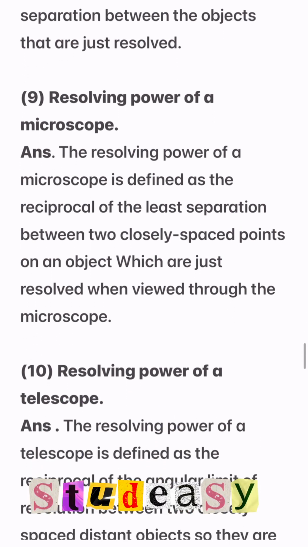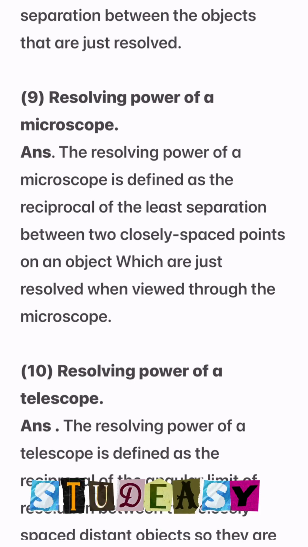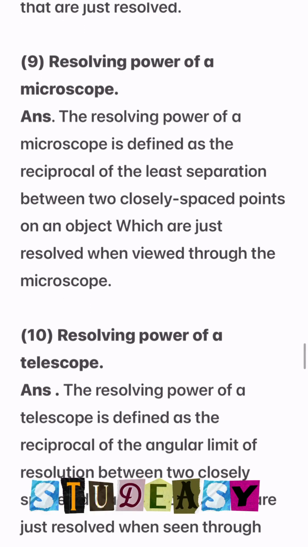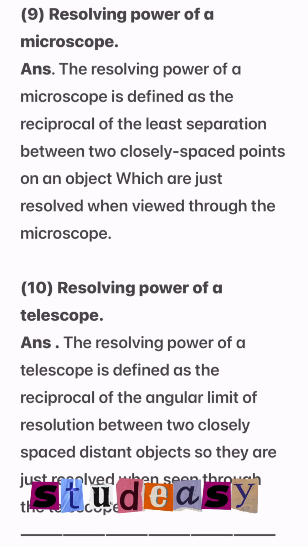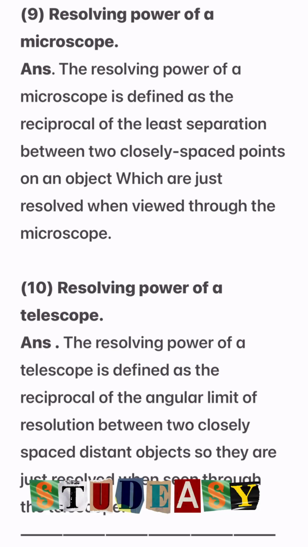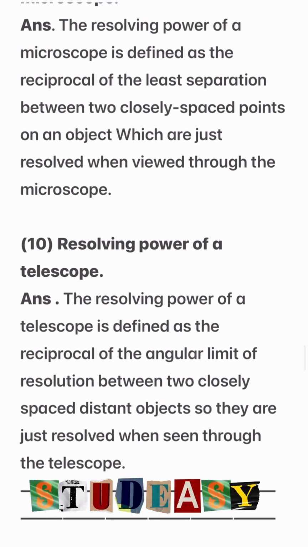Number 9. Resolving power of a microscope. The resolving power of a microscope is defined as the reciprocal of the least separation between two closely spaced points on an object which are just resolved when viewed through the microscope.